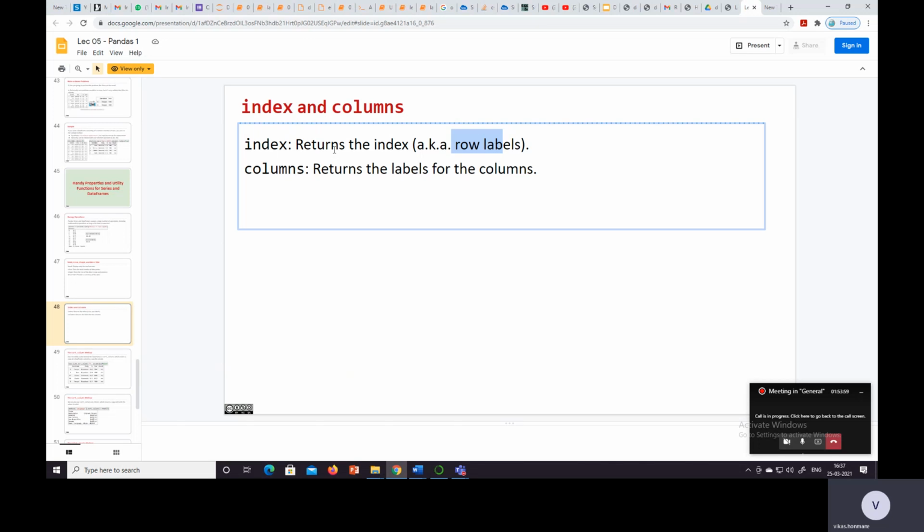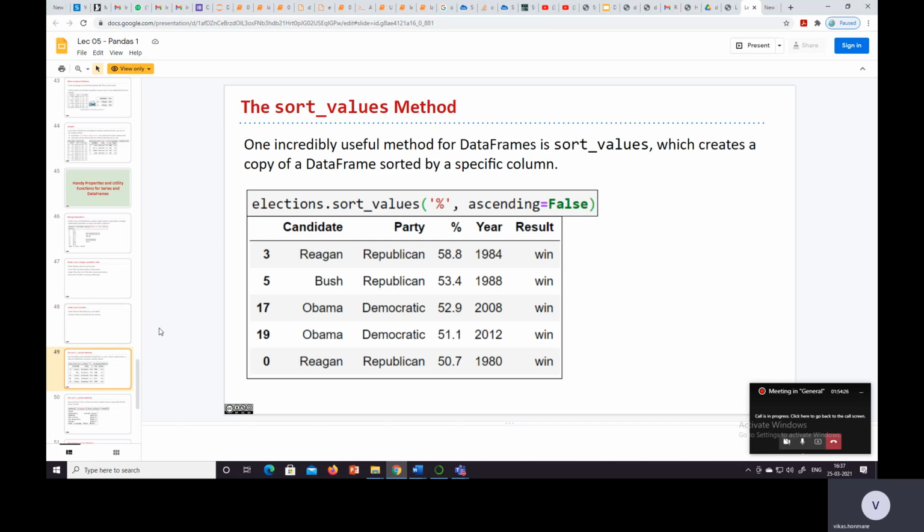We can have something like year, so in an index, 1980 may occur two times. Then columns returns the labels for the columns, so whenever we type columns, we get the labels for the columns.